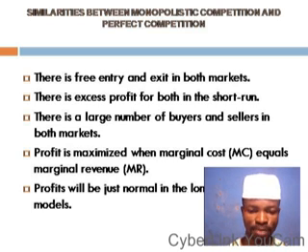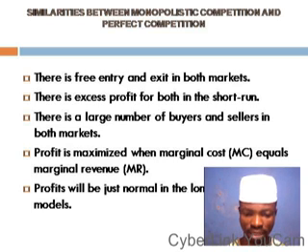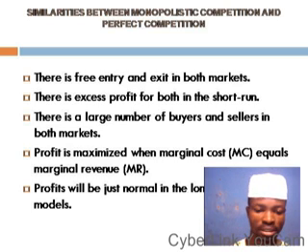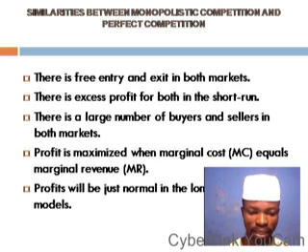Another similarity, there is excess profit for both in the short run. Under a perfect market, you are made to understand that in the short run, a perfect competitor is able to maximize profit, as in to make excess profit, while in the long run, they make normal profit. The same thing is also applicable to a monopolistic competitive market. They make excess profit in the short run. At the same time, they also make normal profit, which is also called economic profit, in the long run, as a result of the entrance of newcomers.